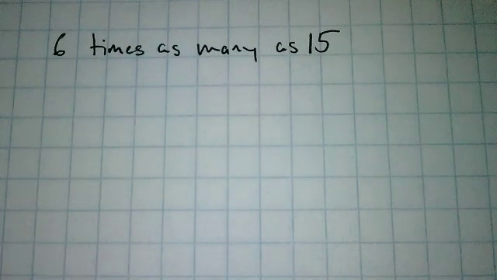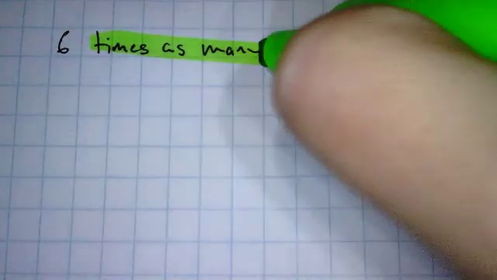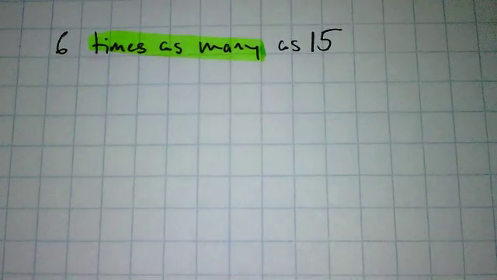Okay? What words specifically do I want to pay attention to here? Henry? Times. And as many. Times as many, right? Times as many is what I want to really pay attention to here. Okay, when I see times as many, what does that mean I'm going to be doing? Sebastian, what does that mean?